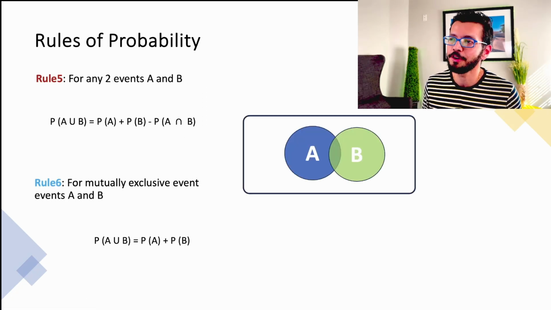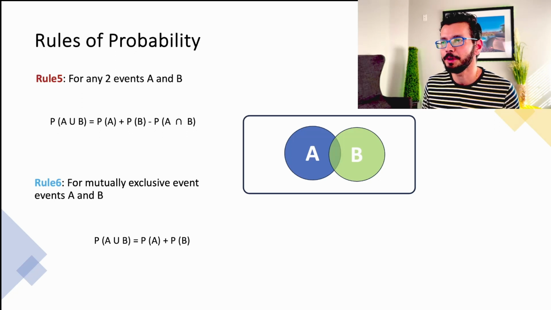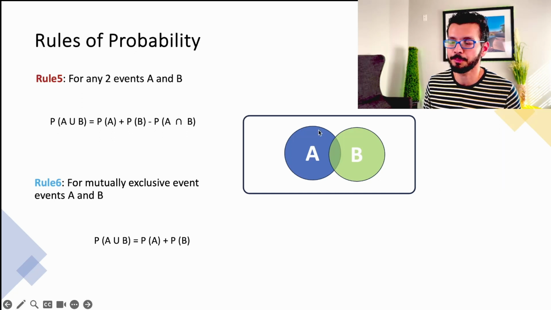Rule number 5, for any two events A and B, probability of A union B, which is probability of either A or B happening, is equal to probability of A plus probability of B minus probability of A intersection B, which is probability of both A and B happening at the same time. So let's try to understand this with a simple Venn diagram. So in this event space, you have two events, which is A and B.